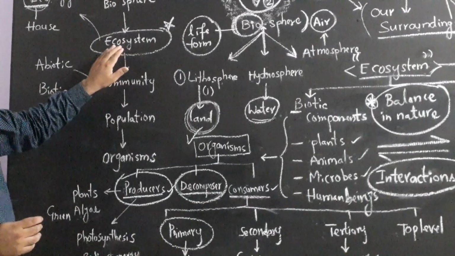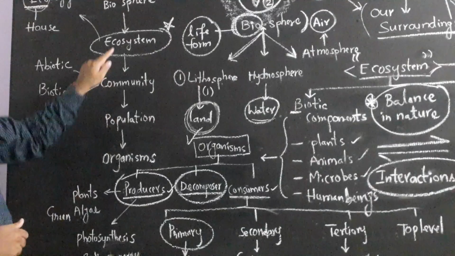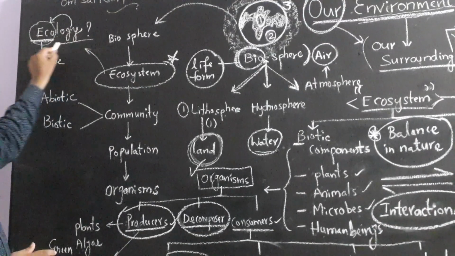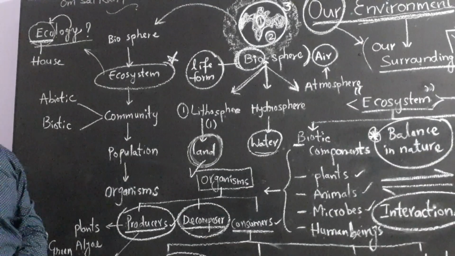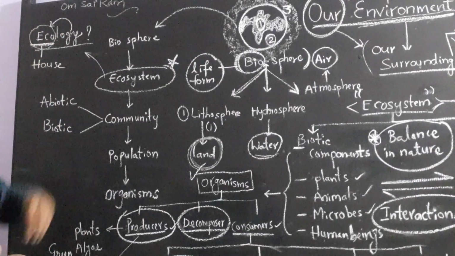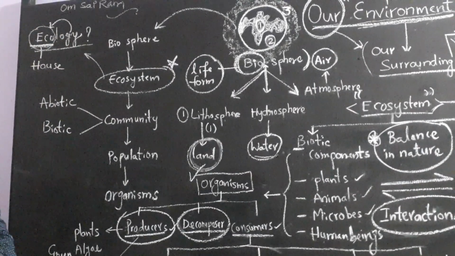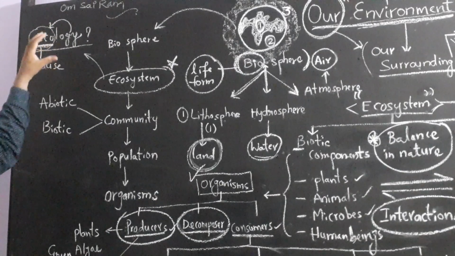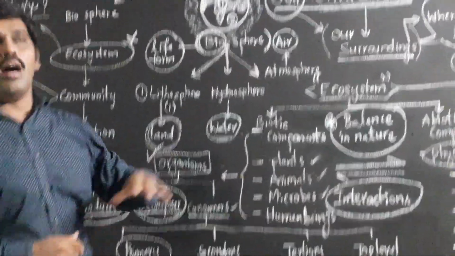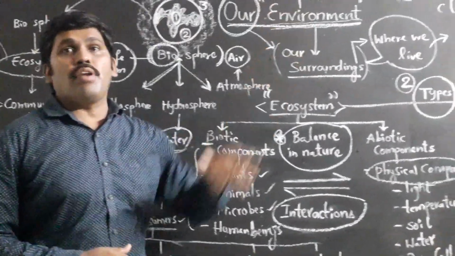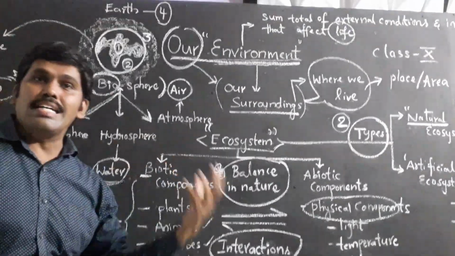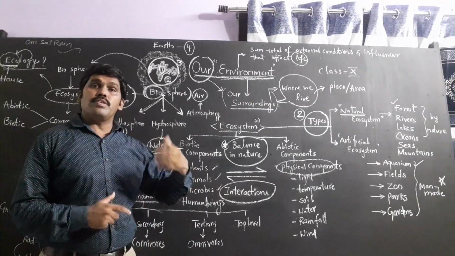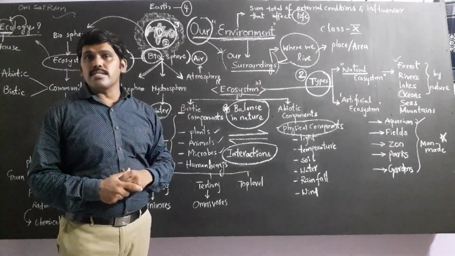Before going to explain ecosystem, we need to study what is ecology. Ecology is a branch of biology which deals with the study of house. Eco means house, ology means study. It is the study of our surroundings and their influences on us, and how organisms interact with each other as well as with the surroundings.